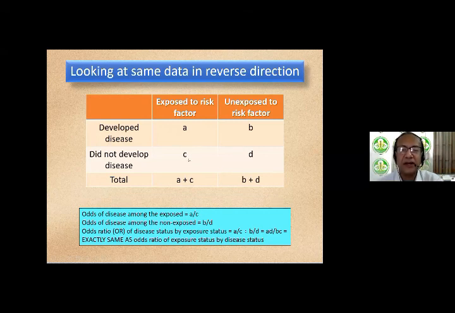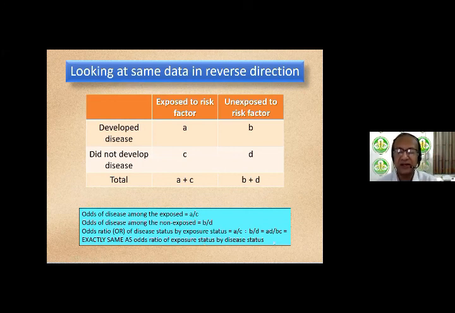So it's A divided by C. Odds of the disease amongst the non-exposed, the right side, is B by D. So the odds ratio of disease status by exposure status. Previously we were looking at exposure status by disease status. Now it's disease status by exposure status: A by C, the whole thing divided by B by D, which is again AD by BC, which is exactly the same as the odds ratio of the exposure status by the disease status.